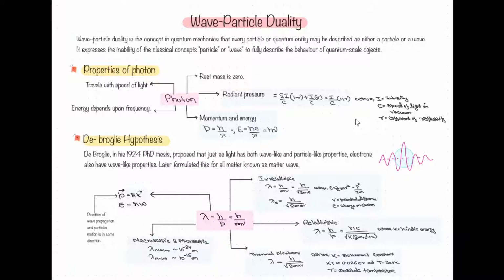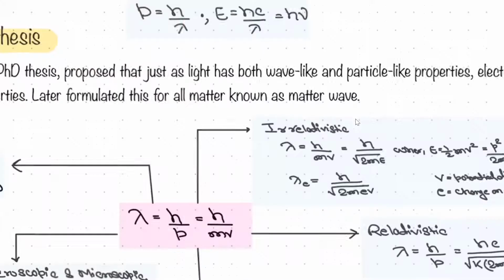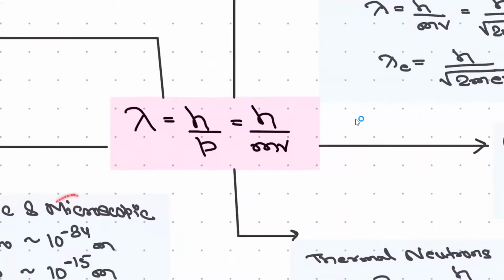So lambda is so small that you will not be able to detect that. That's why in real life, when we see an object like a ball or a car, we are not able to find out the wavelength associated with it because it's very small. But when we go into the microscopic level, in the electron level, it starts showing some results, right?